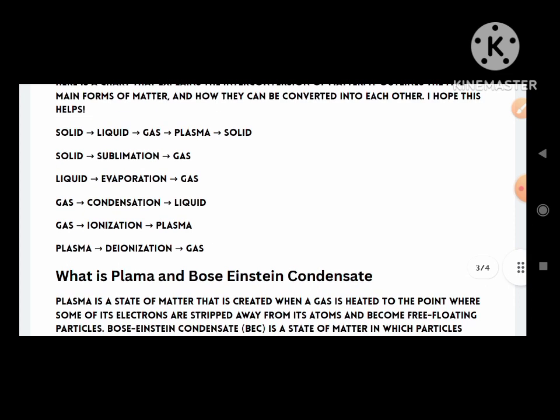Solid state changes into liquid, further into gas, then into plasma, and it again becomes solid. Number 2, solid sublimation, gas. Number 3, liquid evaporation, gas. Gas condensation, liquid. Gas ionization, plasma.